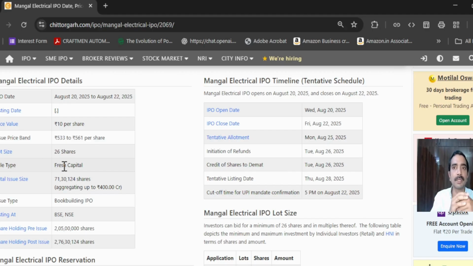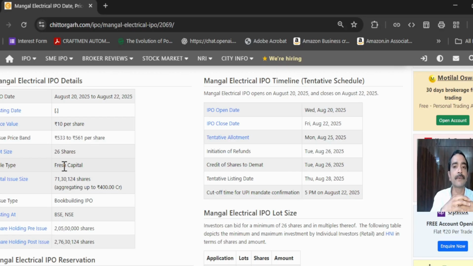So that could be one scenario, where the promoter wants to raise more funds for future growth, or to manage the working capital, whatever objectives of the company they have planned. So he wants to raise more funds so that he can use them during the next course of action. So the second point would be